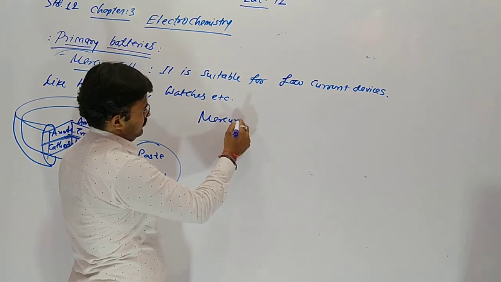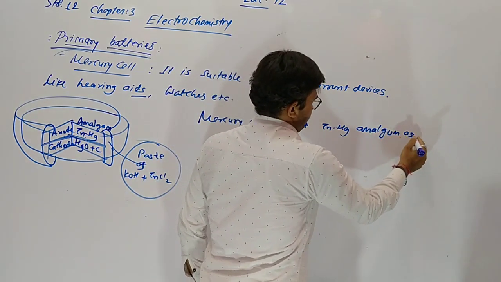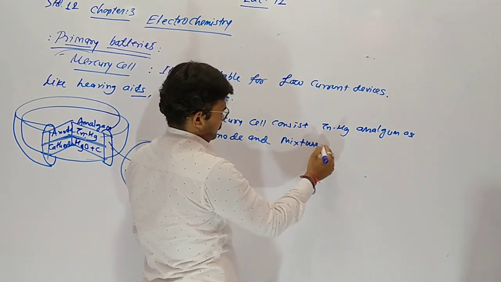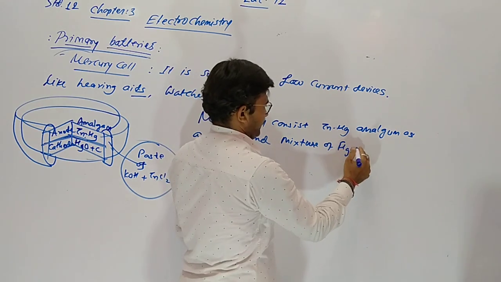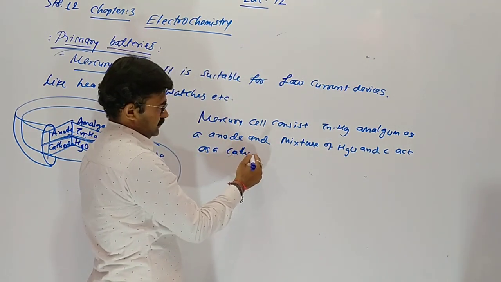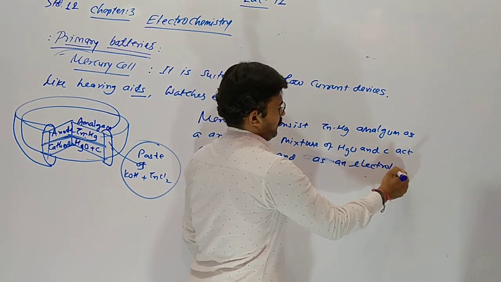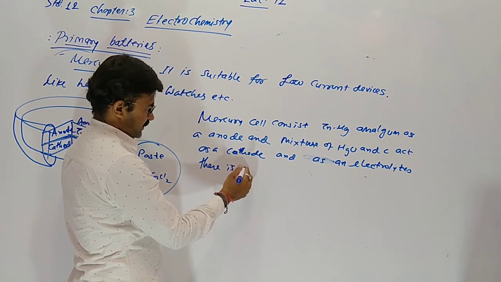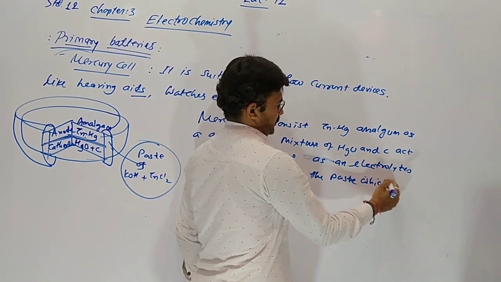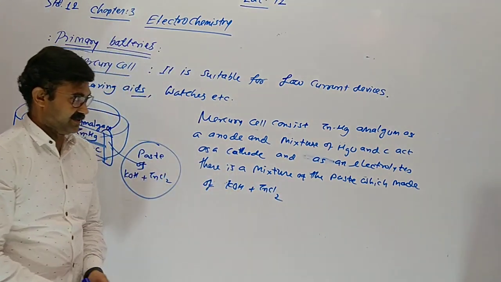The mercury cell consists of zinc mercury amalgam as the anode, and a mixture of mercury oxide and carbon acts as the cathode. As the electrolyte, there is a paste made of potassium hydroxide and zinc chloride.